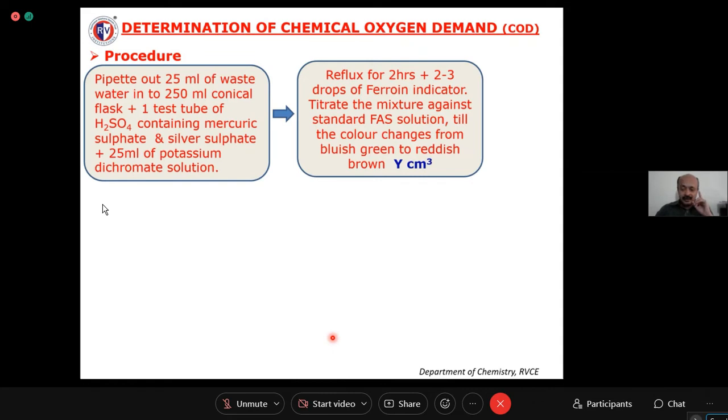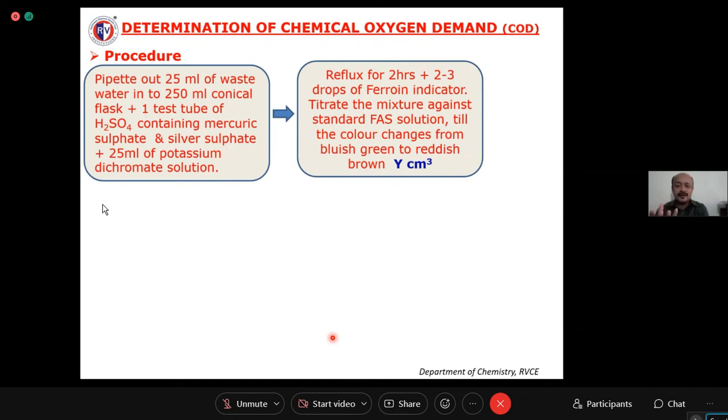Because ferroin indicator is nothing but 1,10-phenanthroline iron(II) complex. Iron will be in the Fe+2 oxidation state. Here the unconsumed potassium dichromate is there. This unconsumed potassium dichromate is the oxidizing agent. The moment you add this ferroin indicator to that unconsumed potassium dichromate, the Fe+2 present in this phenanthroline indicator will be oxidized to Fe+3. Once it oxidizes to Fe+3, it changes its color from reddish brown to bluish green.